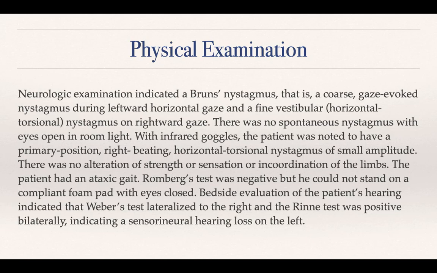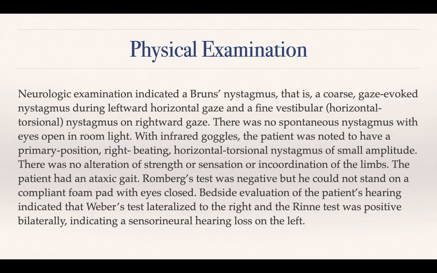The physical examination. Neurologic examination indicated a Bruns nystagmus. What is a Bruns nystagmus? A coarse gaze-evoked nystagmus during leftward horizontal gaze. When the person was asked to look to the left, there has been a coarse nystagmus. It's a large amplitude nystagmus.